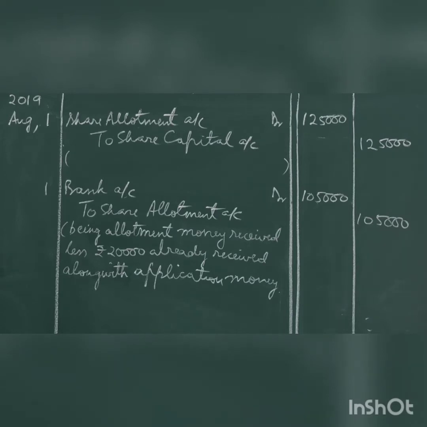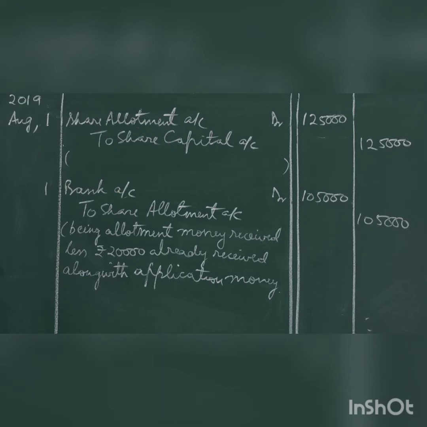If I move to next page, you have to write the year and the month again. So suppose I have passed the entry on a fresh page. 2019 August 1st, amount due on allotment, share allotment account debit with 1,25,000 to share capital account, being allotment money due on 50,000 shares of rupees 2.50 each. Now it will be not 1 lakh, it will be 50,000, because the company offered 50,000 shares and maximum they can allot is 50,000.